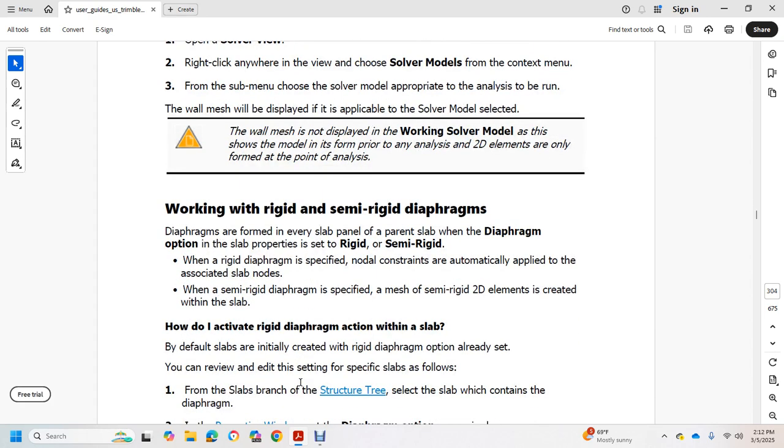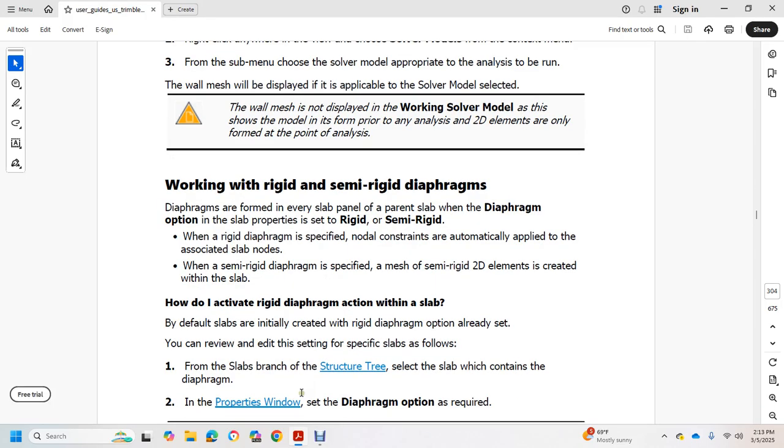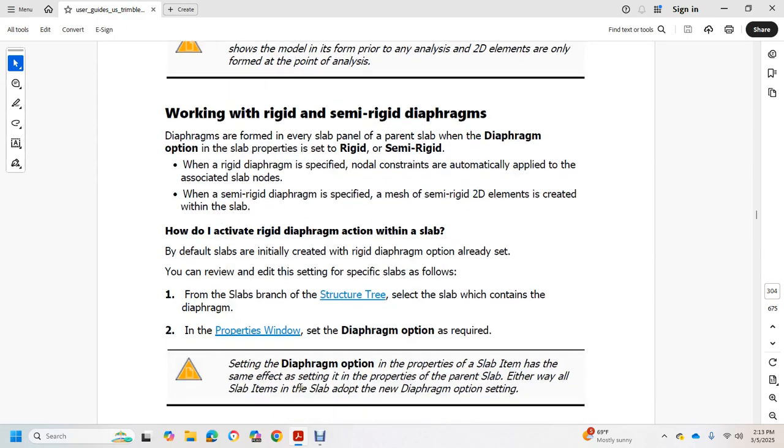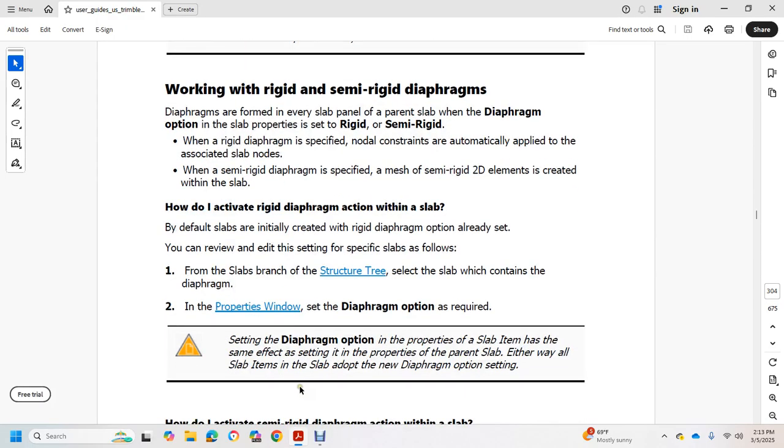How to activate rigid diaphragm action within a slab? By default, slabs are created with the rigid diaphragm option already set, but you can edit the setting for a specific slab. Select it from the slab branch of the structure tree, with the slab containing the diaphragm, and in the property window set the diaphragm option as required. Setting the diaphragm option property on a slab item has the same effect as setting it on the parent slab, but either way the slab items adopt the new diaphragm option setting.